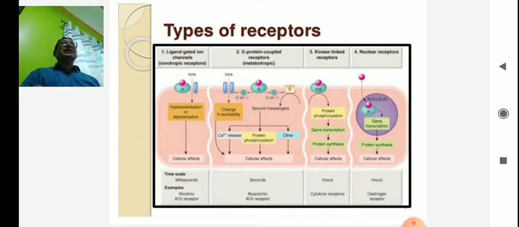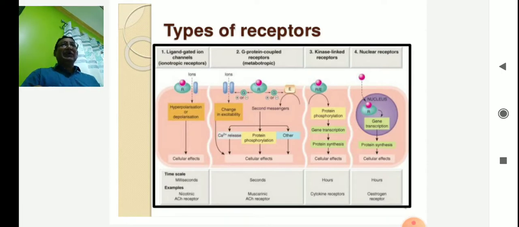Another kind of receptor is the nuclear receptor. Nuclear receptors are applicable to steroid hormones. Steroid hormones are mainly made up of lipid molecules, and a lipid molecule can pass through the cell membrane by simply dissolving the lipid layer of the cell membrane. It enters the nuclear membrane also by dissolving the lipid layer of the nuclear membrane.